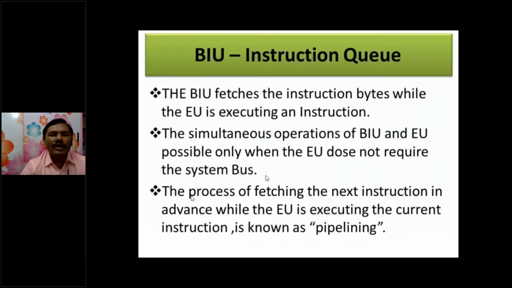Here, what does this instruction byte queue do? The bus interface unit fetches instruction bytes while the EU is executing an instruction. The simultaneous operation of the bus interface unit and EU is possible only when the EU does not require the system bus. The process of fetching the next instruction in advance while the EU is executing the current instruction is known as pipelining.